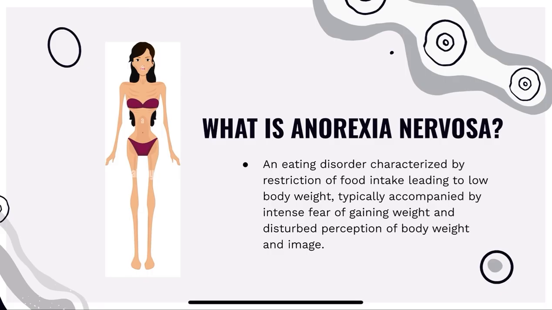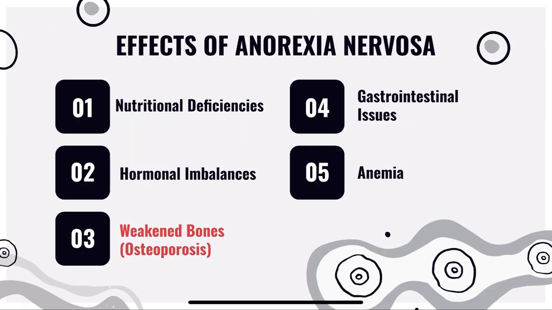What is anorexia nervosa? Anorexia nervosa is an eating disorder characterized by restriction of food intake leading to low body weight, typically accompanied by intense fear of gaining weight and disturbed perception of body weight and image. The effects of anorexia nervosa include nutritional deficiencies, hormonal imbalances, weakened bones, also known as osteoporosis, gastrointestinal issues, and anemia.